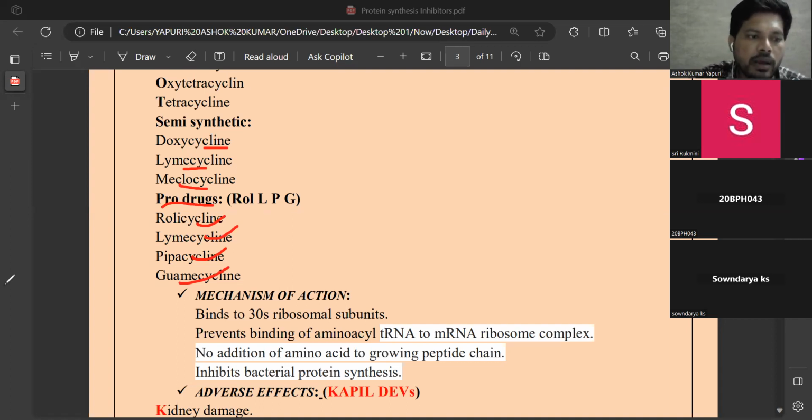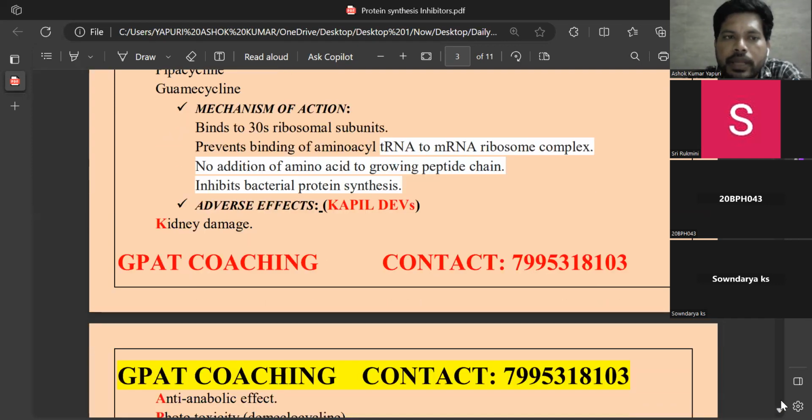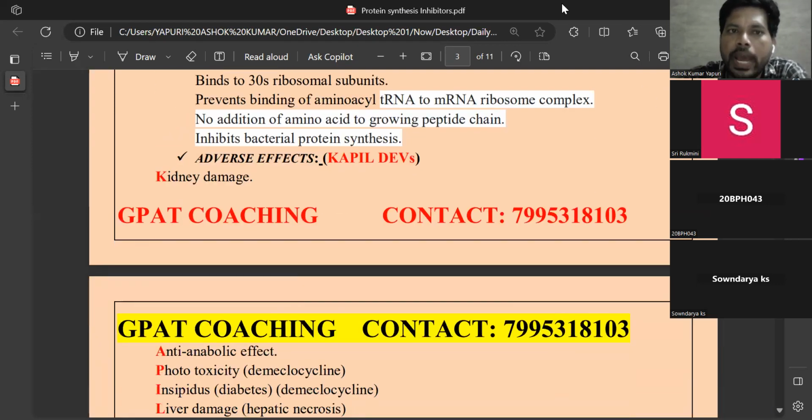And next, regarding the mechanism of action of tetracyclines. So till now, the introduction points regarding tetracyclines, the antibacterial spectrum of tetracycline, and also classification are completed. Next, mechanism of action. As you know already, aminoglycosides and tetracyclines both bind to the 30S ribosomal subunits to produce their antibacterial action. So tetracyclines bind to 30S ribosomal subunits, preventing binding of aminoacyl tRNA to the mRNA ribosome complex.